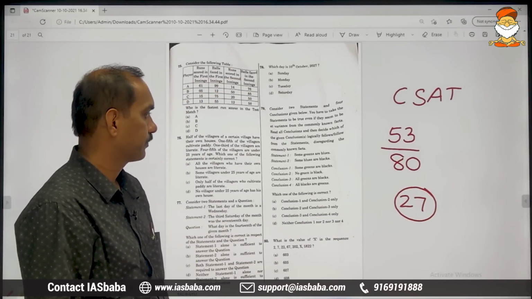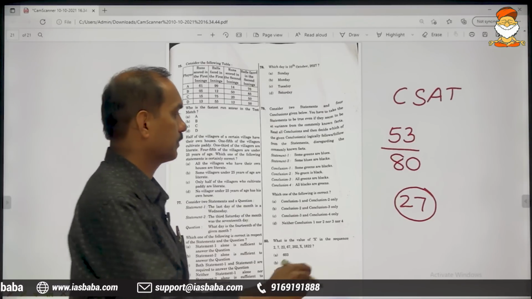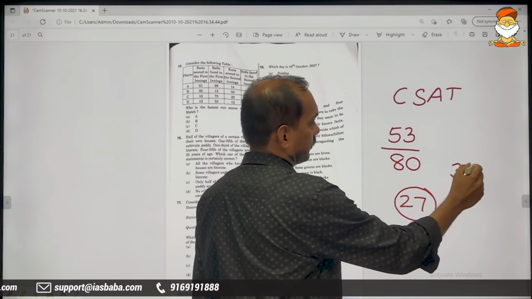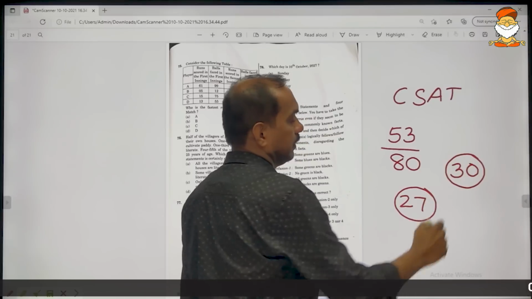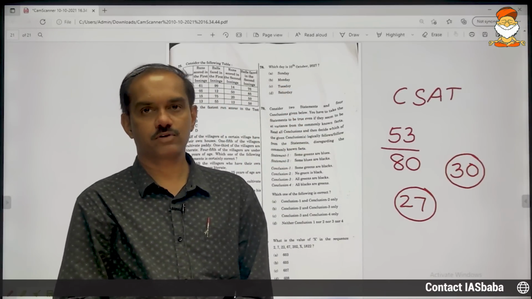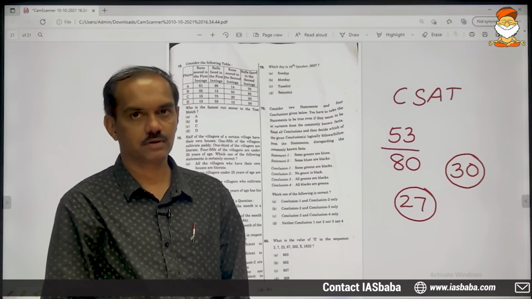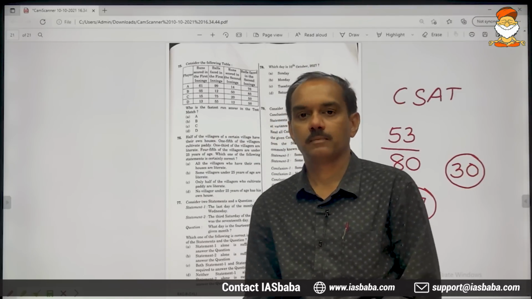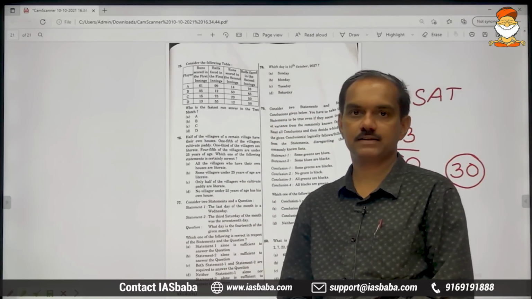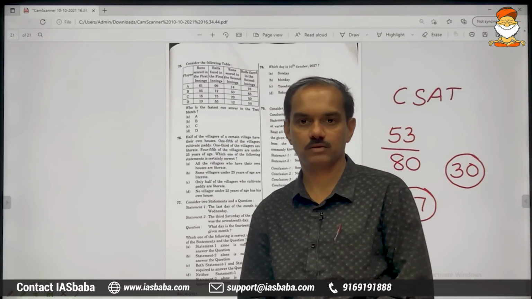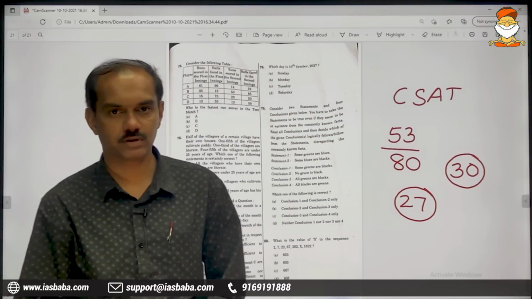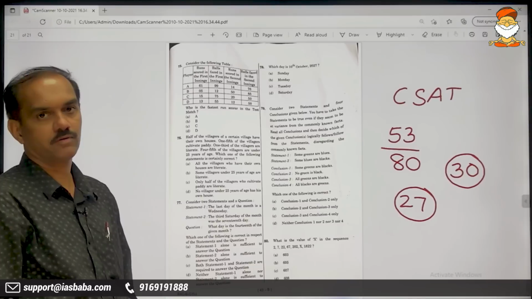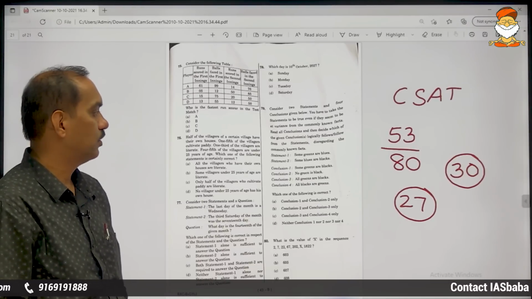And there are a minimum of 30 easy questions which can be managed. So the secret of success in CSAT is you don't have to solve tough problems. It is more of a qualifying nature.